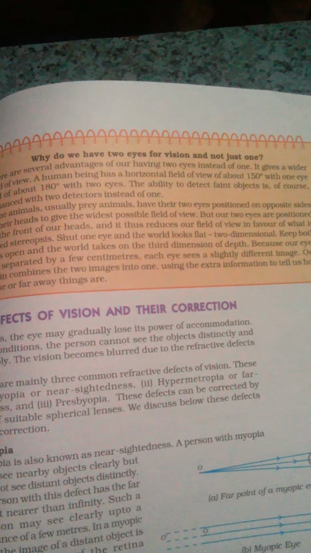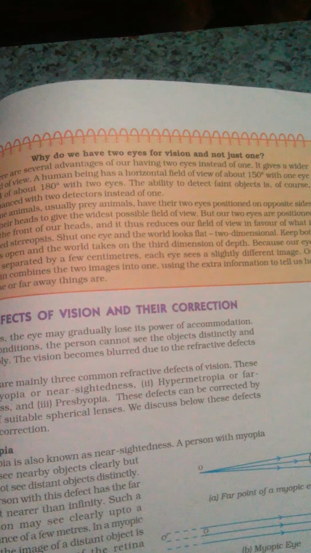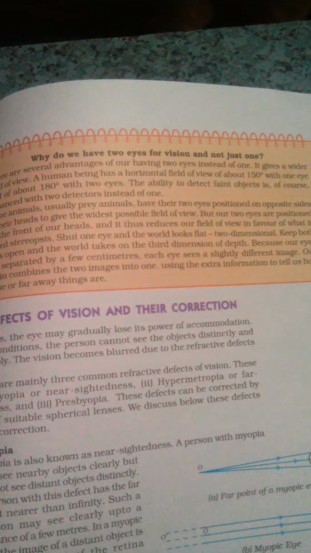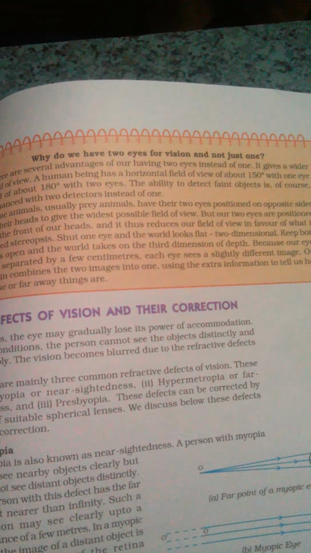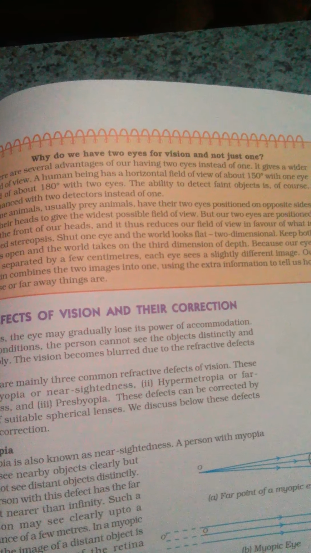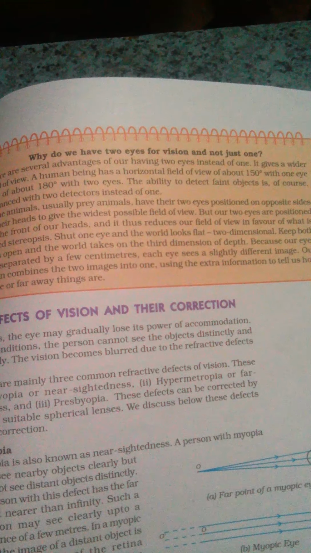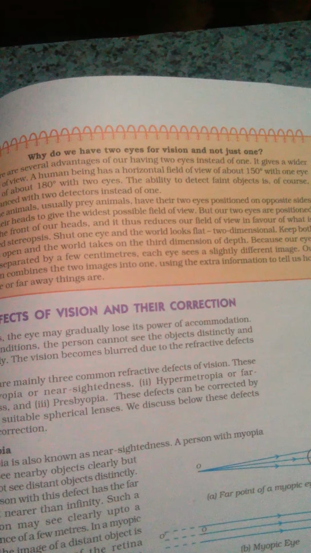These defects may arise due to: first, excessive curvature of the eye lens; second, elongation of the eyeball. These defects can be corrected by using a concave lens of suitable power.